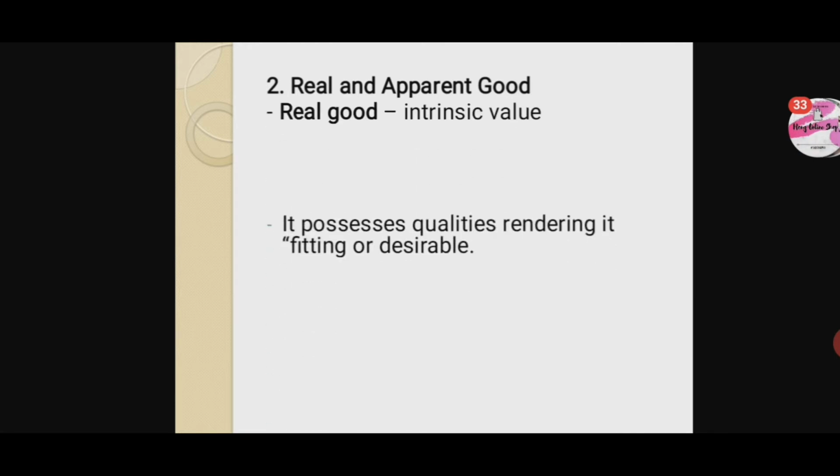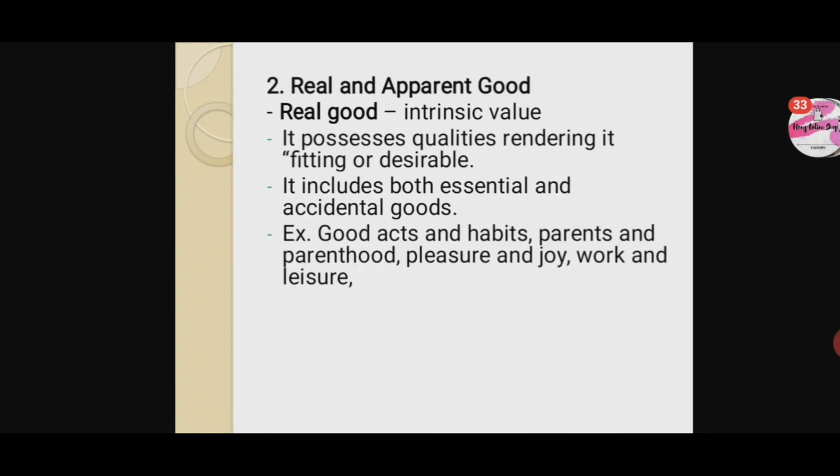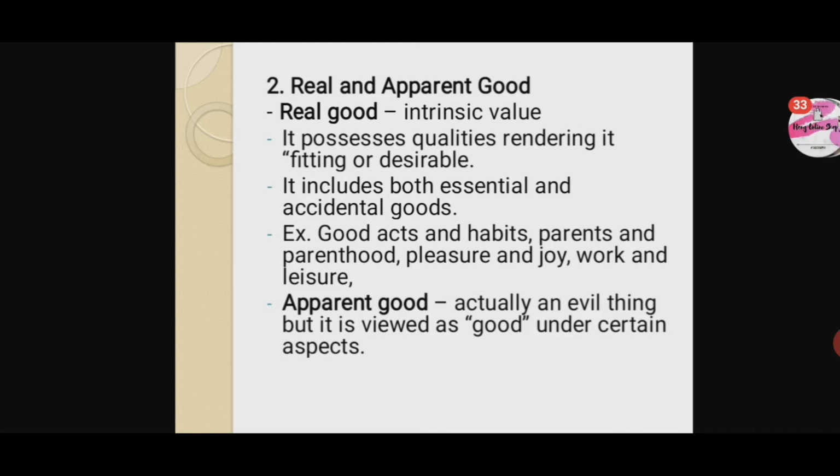Number 2 is real and apparent good. Real good has intrinsic value, possessing qualities rendering it fitting or desirable. It includes both essential and accidental goods. Examples: good acts and habits, parents and parenthood, pleasure and joy, work and leisure. Apparent good is actually harmful, but it is viewed as good under certain aspects. Examples: diseases, sadness, death, worry, crimes.